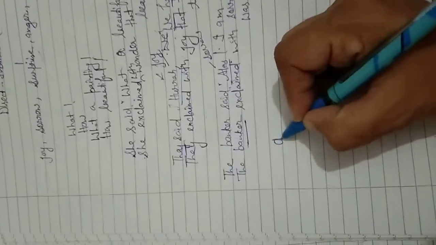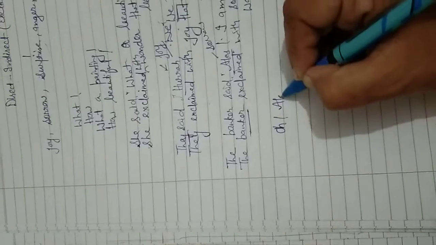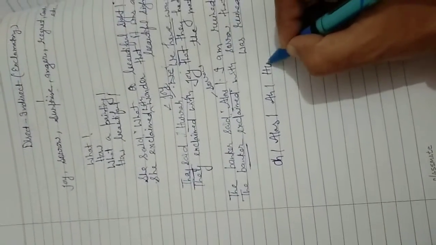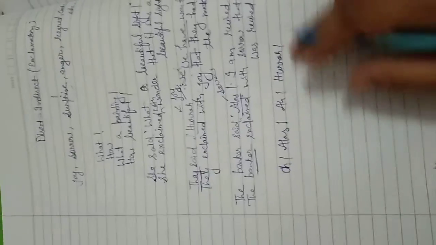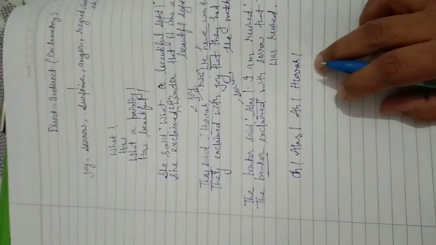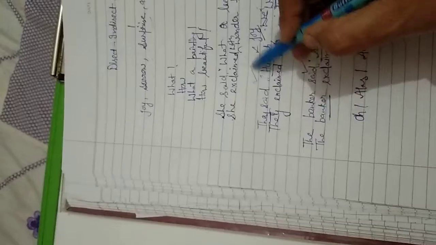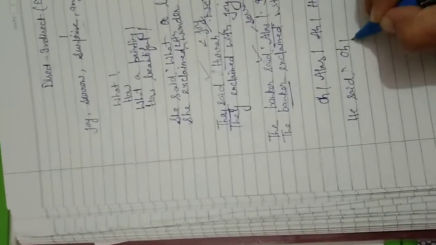One more example is there here. Yes, one more is the interjection. Interjections like oh, alas, ah, hurrah. These words are called interjections. I have given you examples with alas and hurrah. Now I am going to give you an example with oh. He said, "Oh, enough!"